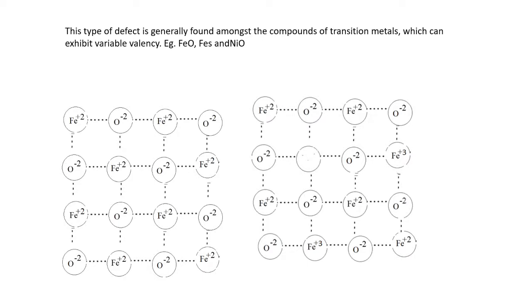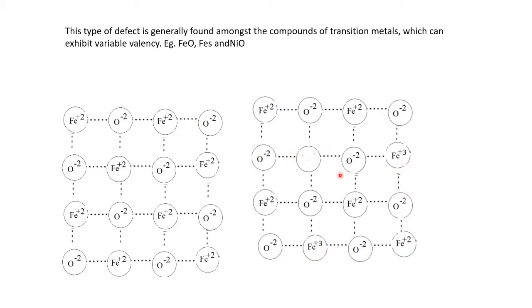So here you see this Fe2+ charge is balanced. Two positive ions are missing from here. That positive charge will be balanced here. One Fe3+ is here, another Fe3+ is here. All other Fe having 2+. So here one extra charge, here one extra charge. So the crystal lattice will be electrically neutral.